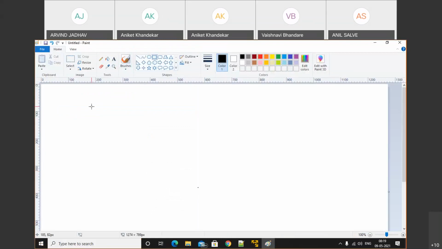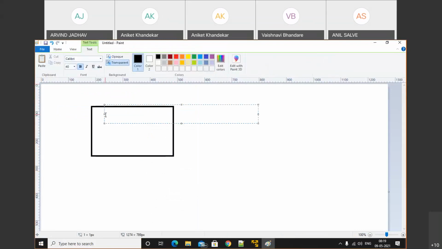So consider this is your operating system, and everything is managed by the kernel.